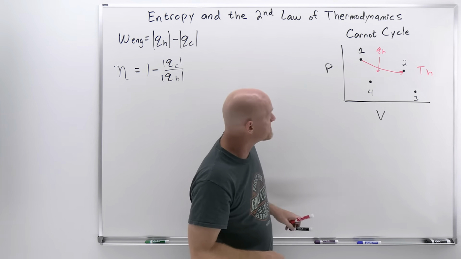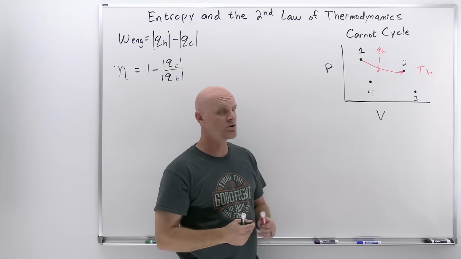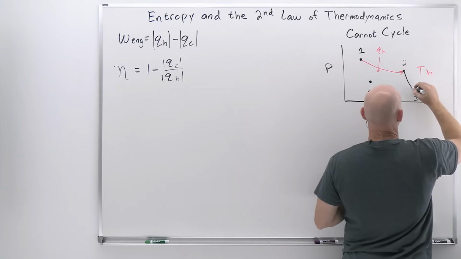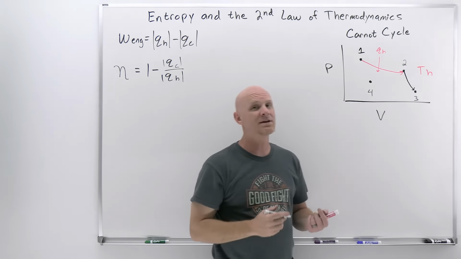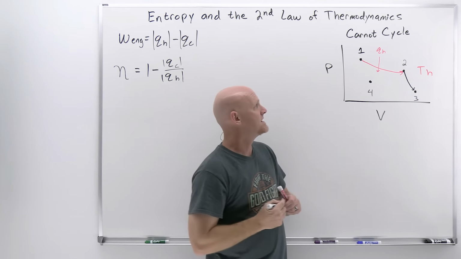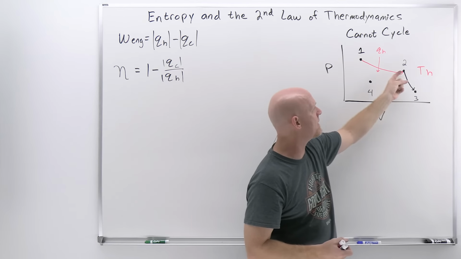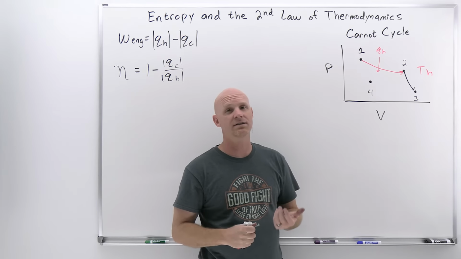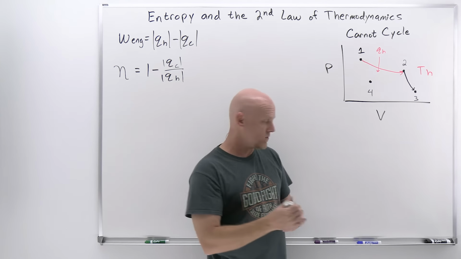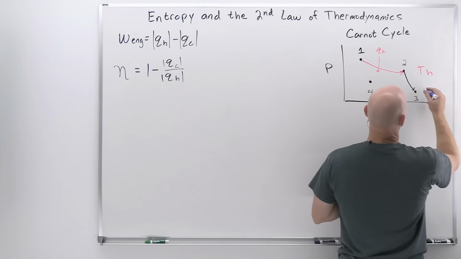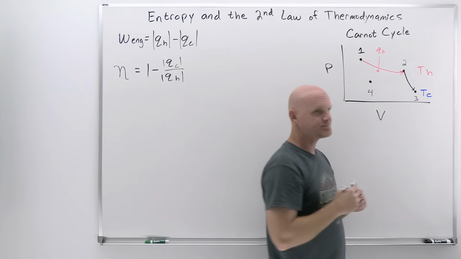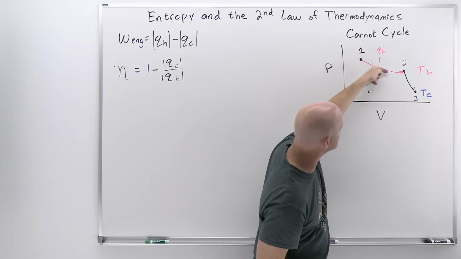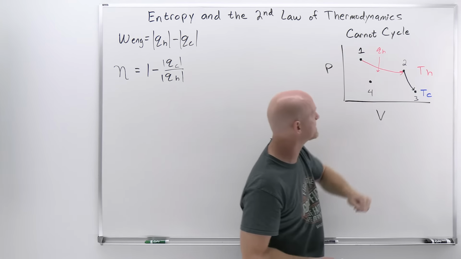All right. From there, we're going to replace the thermally conductive material with one that's thermally not conductive on the bottom of the cylinder, and then do an expansion. Now because there's no heat allowed in or out, it's going to be an adiabatic expansion instead. So we did an isothermal expansion at a temperature TH, but now we're going to do an adiabatic expansion. And again, a gas tends to cool as it expands. If you're not allowing any heat in or out, then it is going to cool and reduce its temperature down to TC. So we're now at a lower temperature. Notice temperature is not actually on this graph, but this right here is what we call an isotherm. It keeps the temperature constant all the way along that pressure-volume curve.